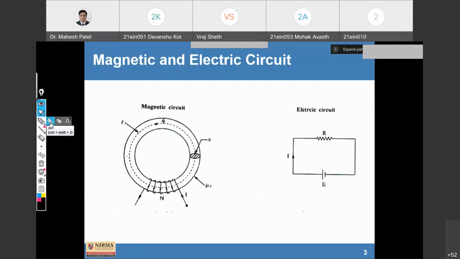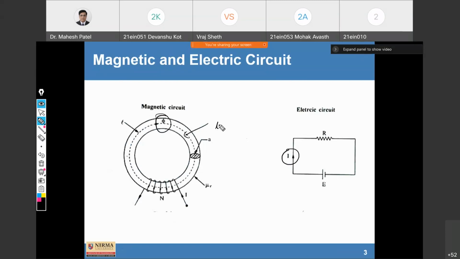So we know that there is a current here, and there is a flux here. In a magnetic circuit the flux will flow, and in an electrical circuit the current will flow. Now, there is always one question in my mind: whether the magnetic flux path, this material through which the flux will flow, allows current to flow or not.